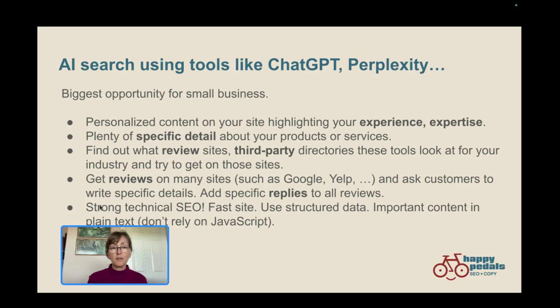And then lastly, but it shouldn't really be last because this is super important, you need to have strong technical SEO on your site. These AI tools are doing very fast real-time searches, and they need to be able to access your site, crawl your site, understand your site very fast. They are not going to wait around for slow sites. It's been shown that using structured data on your site makes it easier for AI tools to understand them. And also make sure your important content is in plain text. If your important content relies on JavaScript to be rendered, it's not going to be seen by tools like ChatGPT.